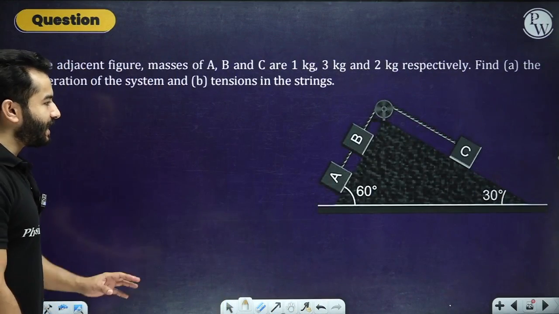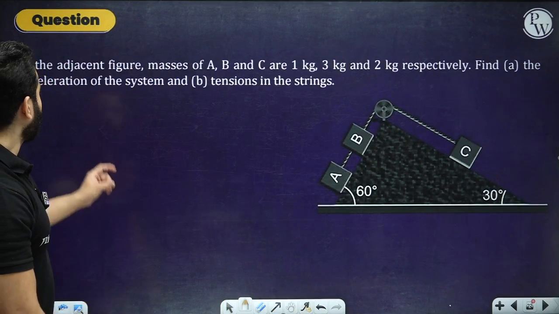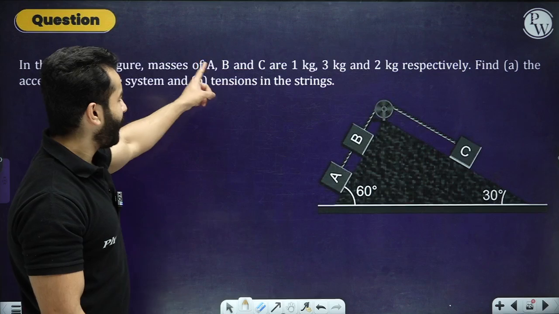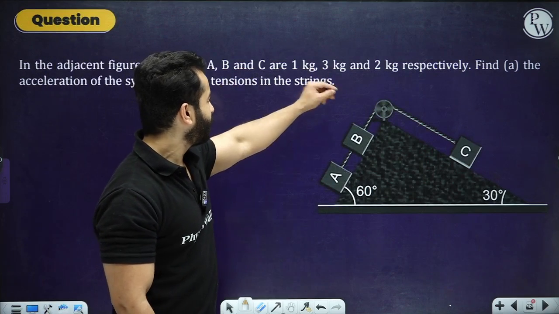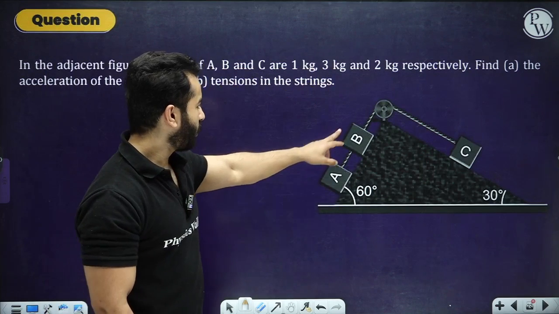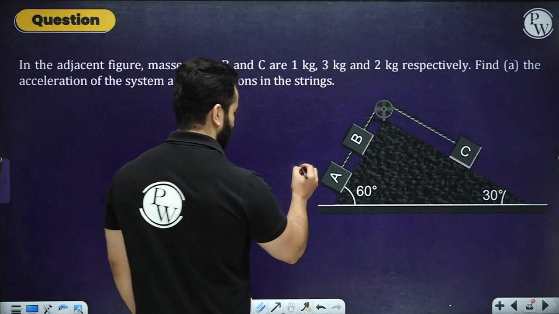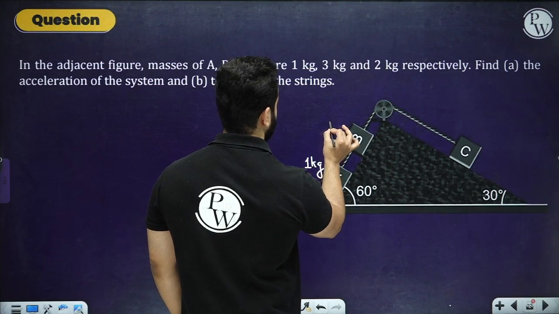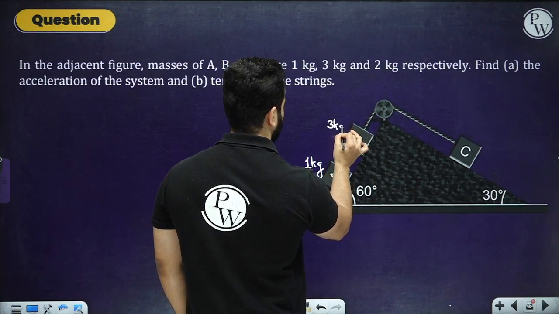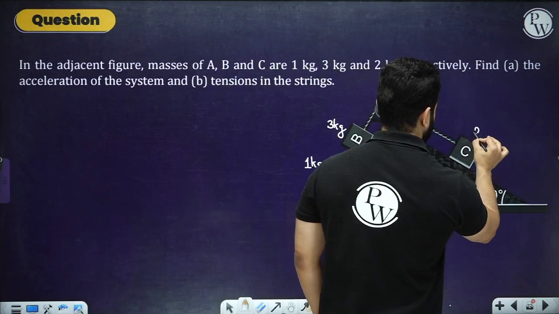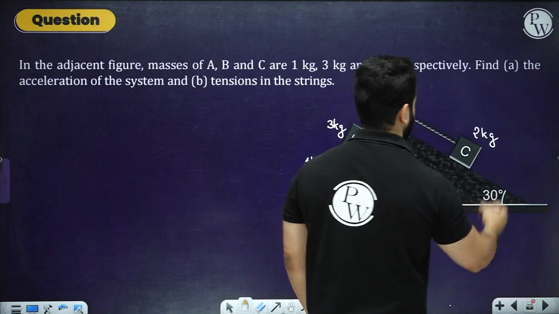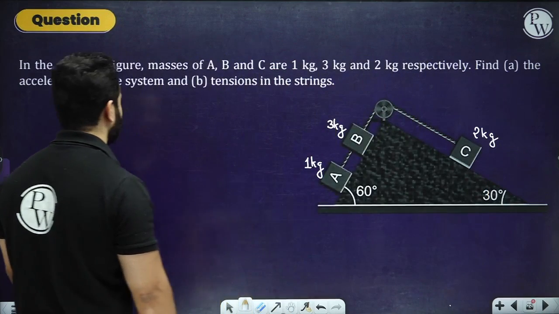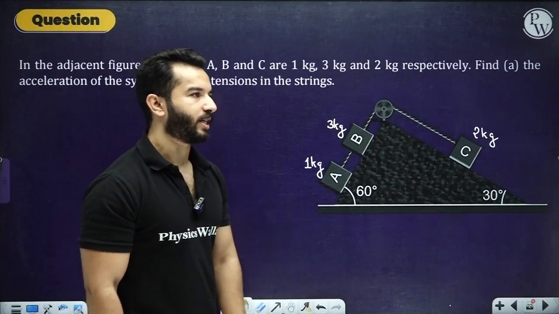So in these types of questions, we have got in the adjacent figures masses A, B and C as 1 kg, 3 kg and 2 kg. All right, so this is 1, this is 3 and this is 2. This is 1 kg, this is 3 kg and this is 2 kg. Find the acceleration of the system and tension in the strings, right?